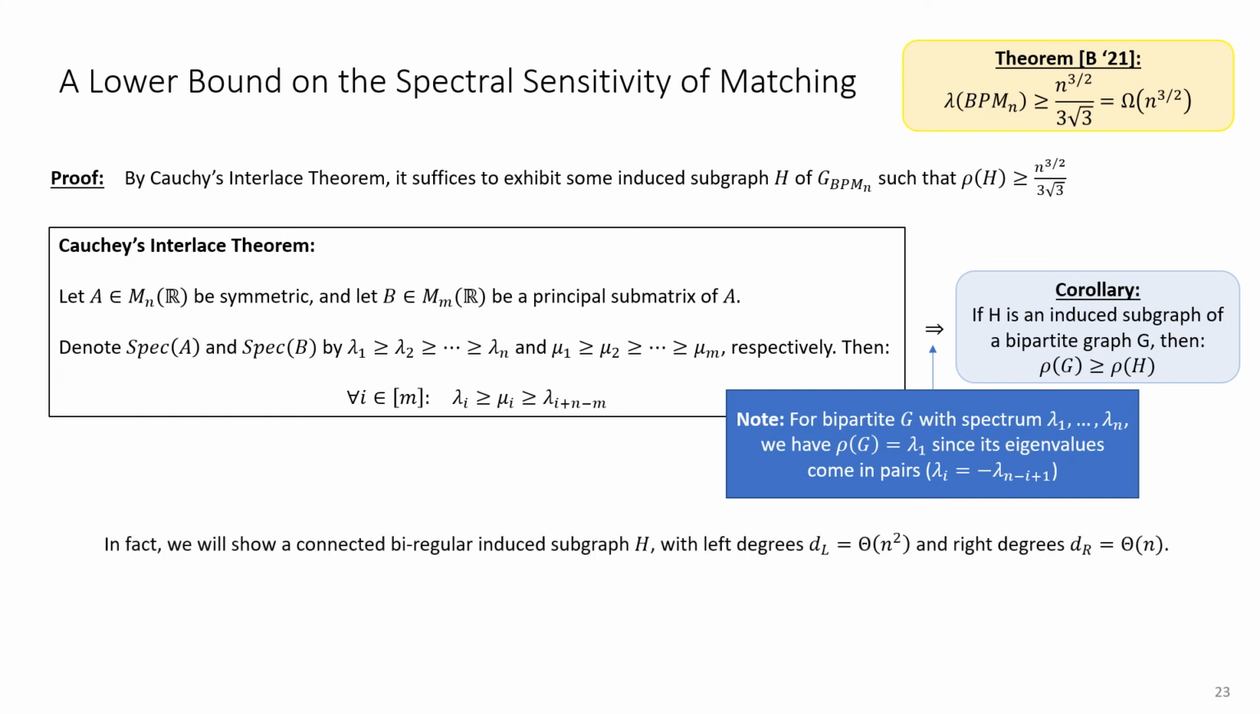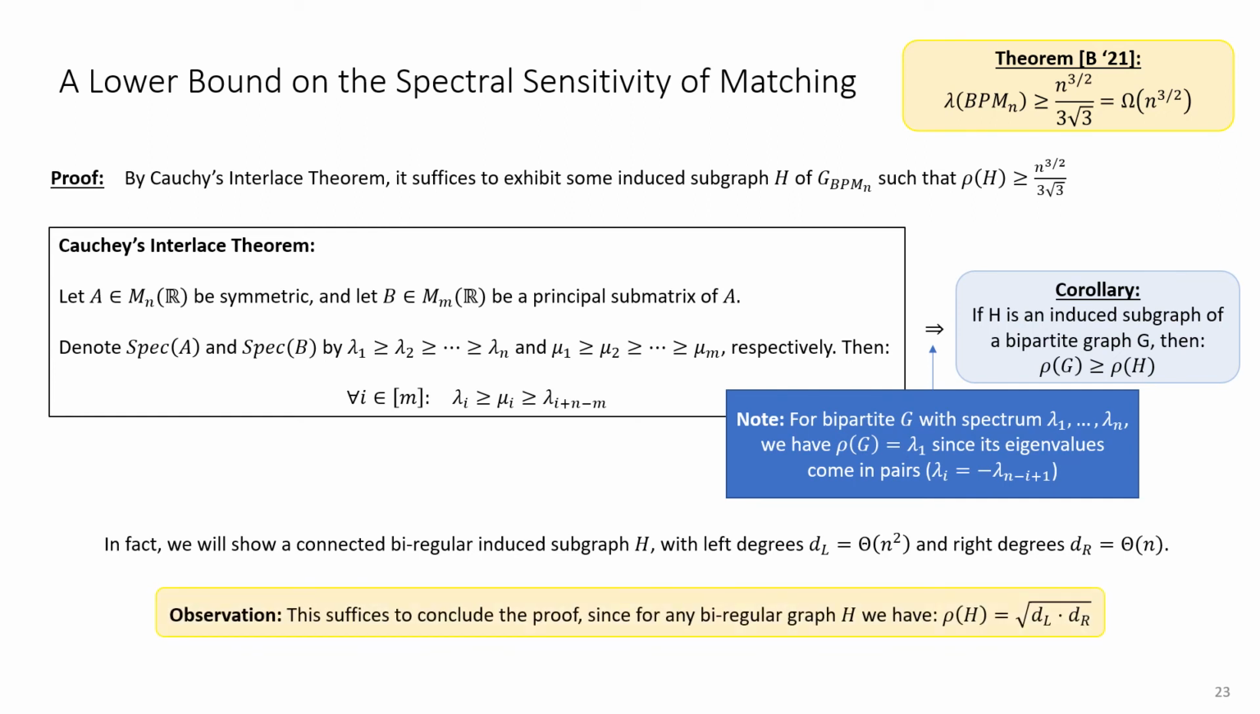Finally, in the next slide, we'll construct such a biregular induced subgraph with left degrees n squared and right degrees roughly n. And this suffices, since for any biregular graph, it is not hard to show that the spectral radius is exactly the geometric mean of the left and right degrees. In fact, you can do that by constructing the eigenfunction that places an appropriate weight on the left and right bipartition.